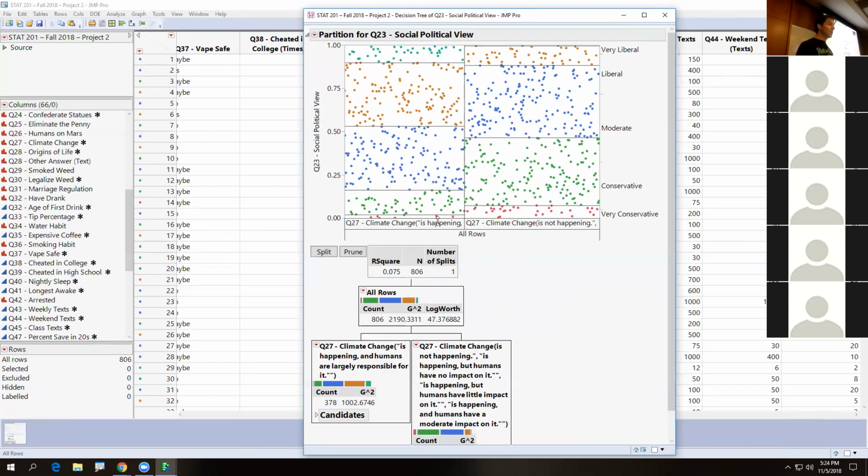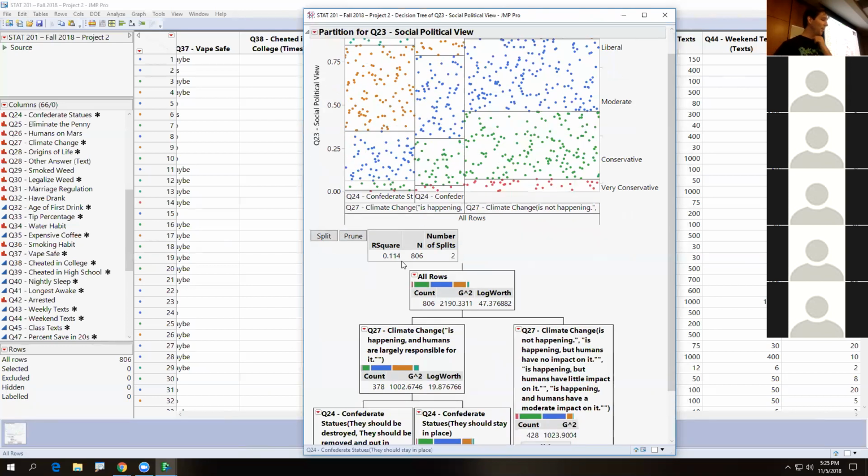Just because your friend's conservative doesn't mean they don't think climate change is happening, or even very conservative. There's variation on this issue that the media doesn't show. I'm not saying fake news, I'm just saying media likes to hype stories and create sides. And they don't show you that a lot of people agree on stuff independent of their ideology. There's a lot of agreement between people. Even liberals and very liberals saying, hey, I don't think it's that big of a deal. So it's pretty interesting. Let's split further here.